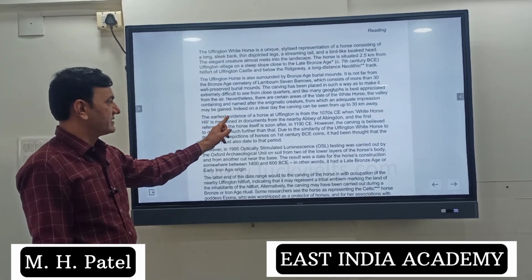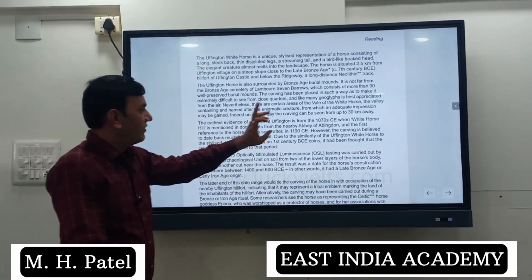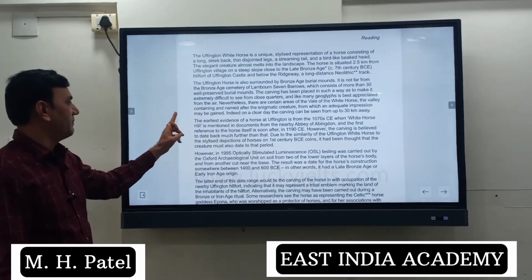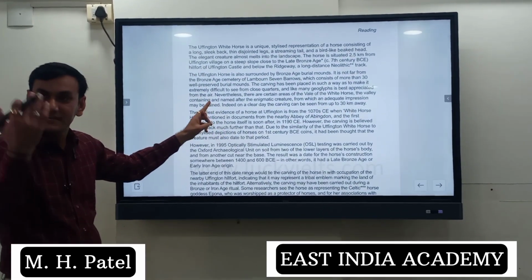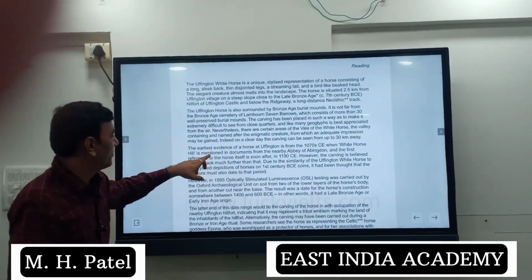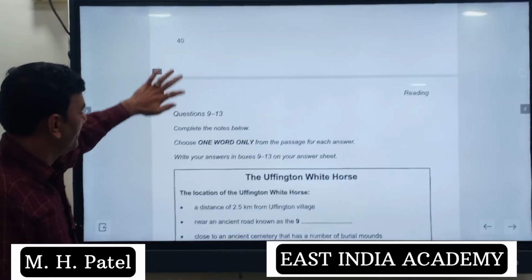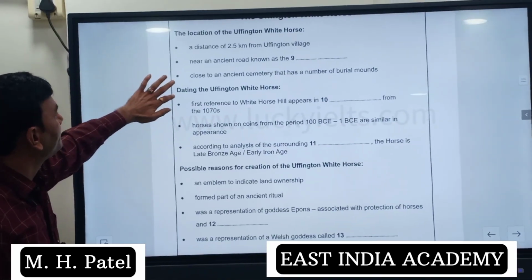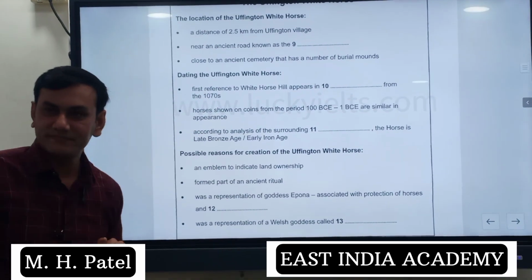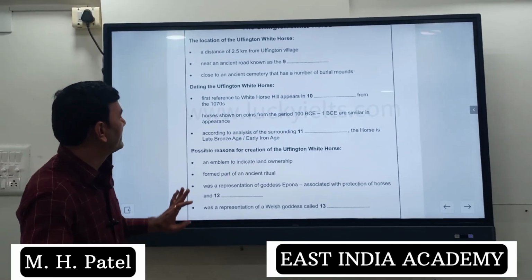So the earliest evidence of the horse is from 1070 when White Horse Hill is mentioned, a reference in the documents from nearby. So mention in is equal to reference in documents. Answer is documents.